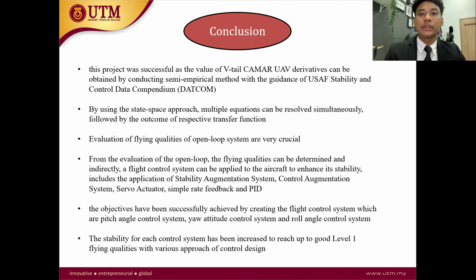The evaluation of flying qualities is also important to determine the stability of the aircraft before designing the control system. The objective has also been successfully achieved by creating the flight control systems, which are the pitch, yaw, and roll angle control systems. And finally, the stability of each control system has been increased and enhanced to reach good level 1 flying qualities with various approaches of control design.